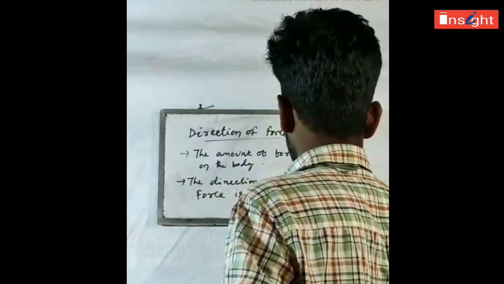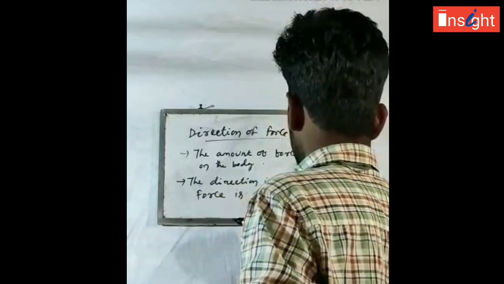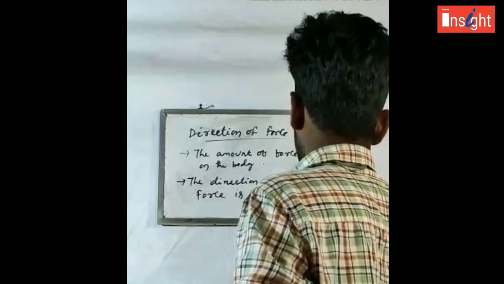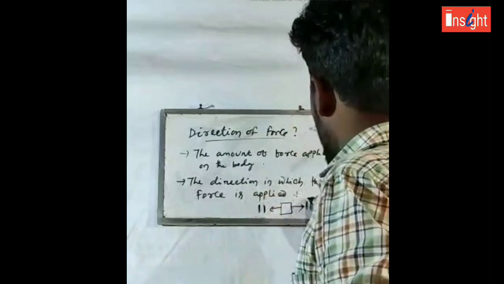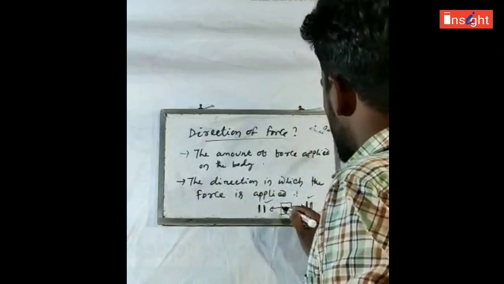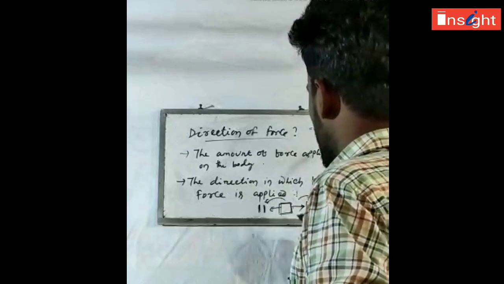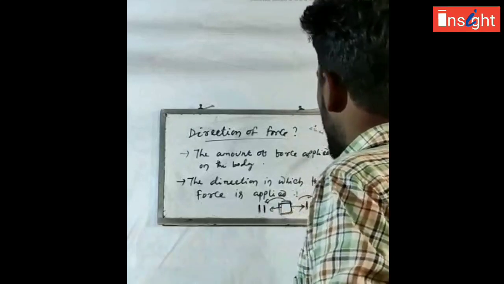Here two people, and another two people here, are pulling the object in that direction. These two are pulling in this direction. They apply the same amount of force, the same magnitude of force. So the box will neither shift in one direction nor the other. The box will remain at rest.